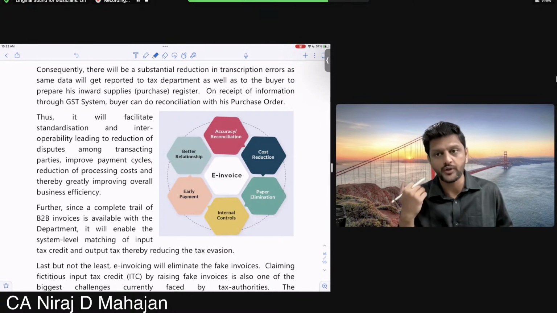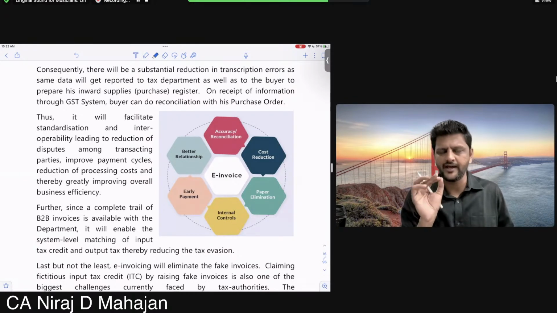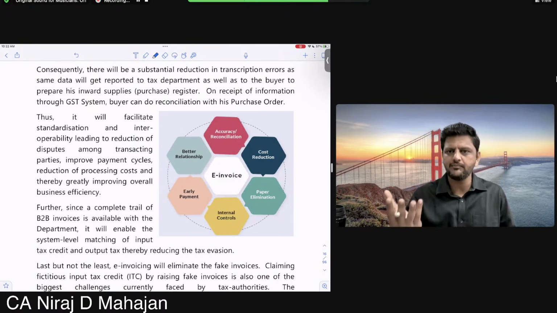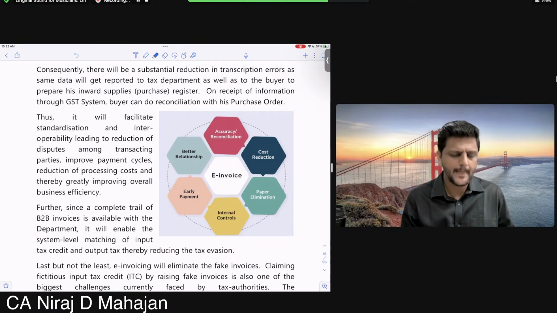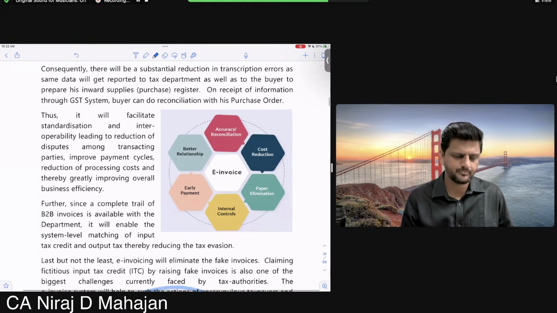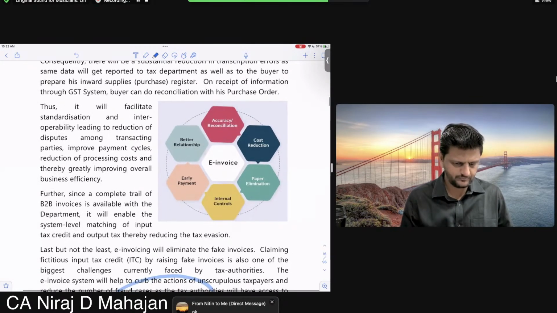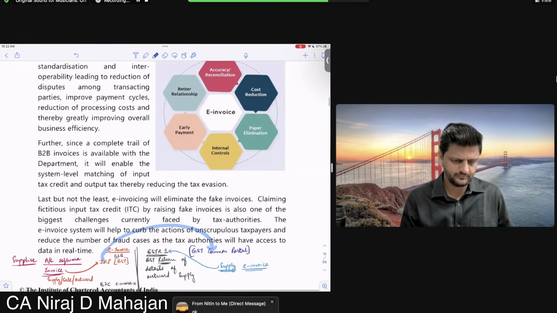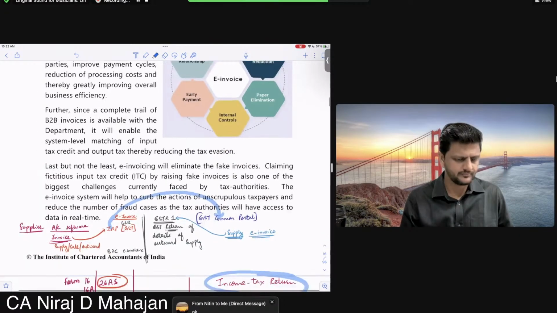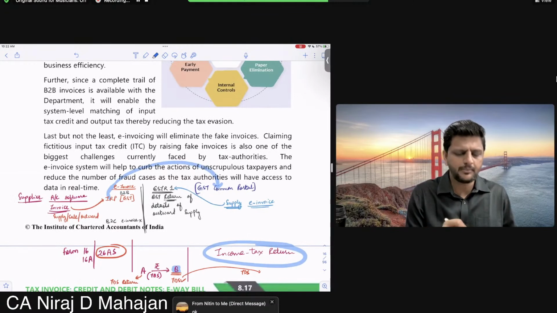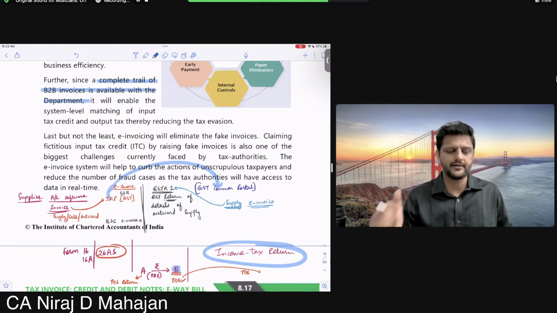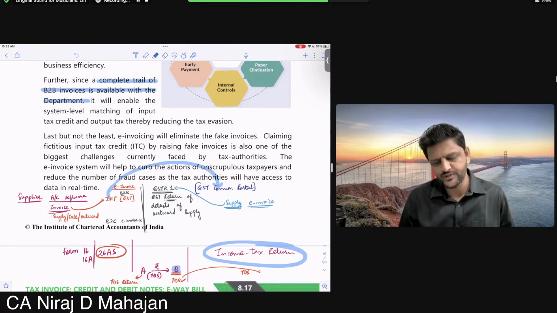Saving on time, no doubt about it. You do the effort only once and it will be used in multiple ways, so it saves you time. A complete trail of B2B invoices is available with the department. It will enable system-level matching of input tax credit and output tax, thereby reducing tax evasion.